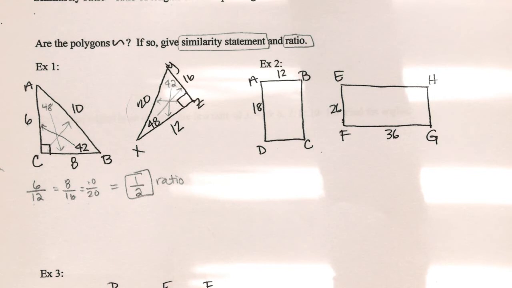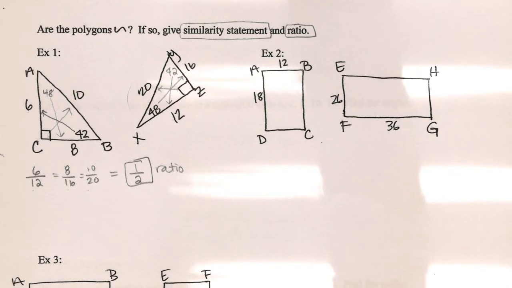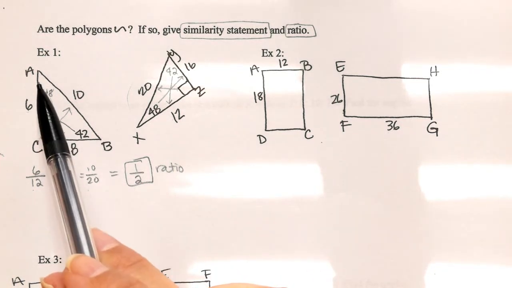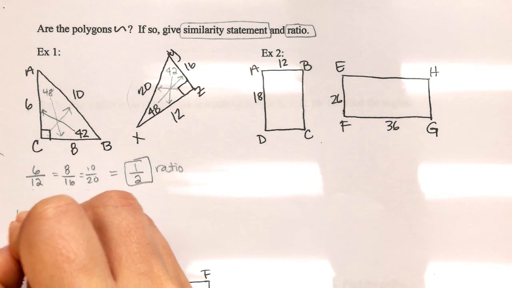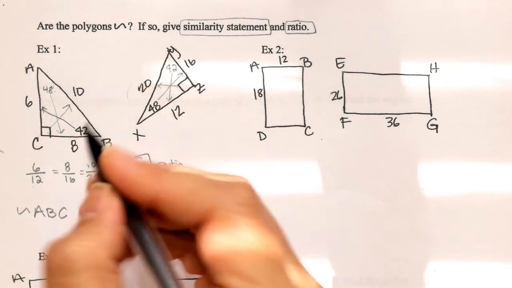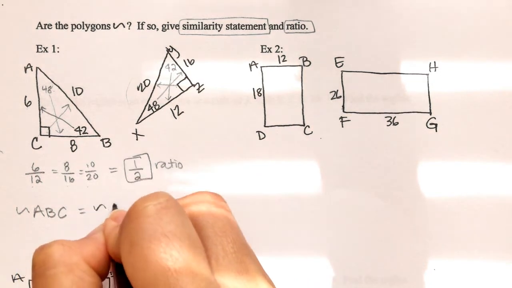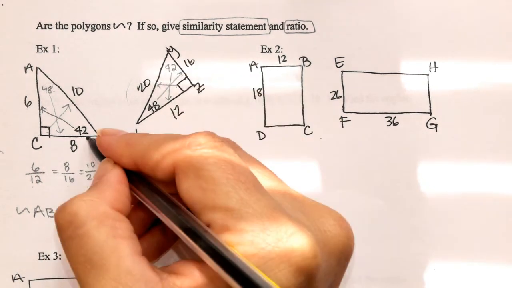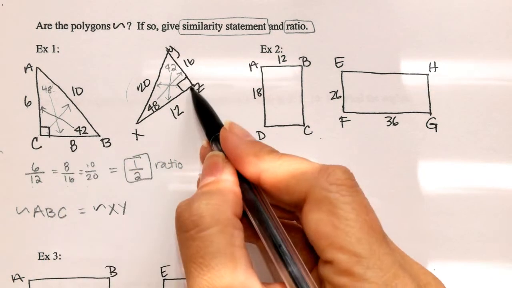Now it's asking you for a similarity statement, and several questions on your quiz for this week will do the same. So now we need to talk about how we're going to set them up. So most of us are going to go with ABC. Like that's just human nature. So similar ABC. So notice that angle A is 48 degrees. Over here, who is 48 degrees? Angle X. Then we went angle B, which was 42, so angle Y. And then C was 90, Z is 90.